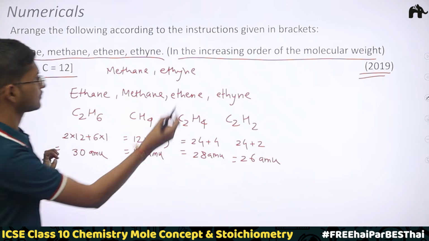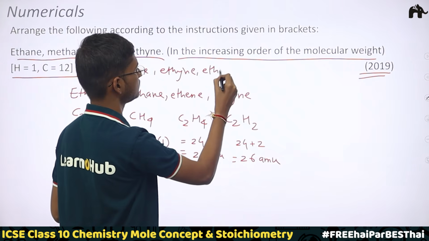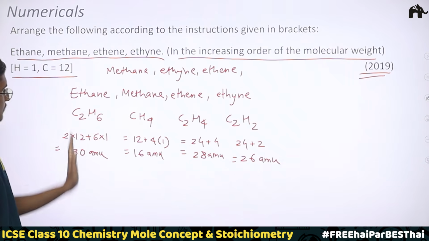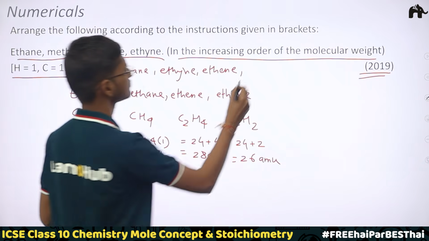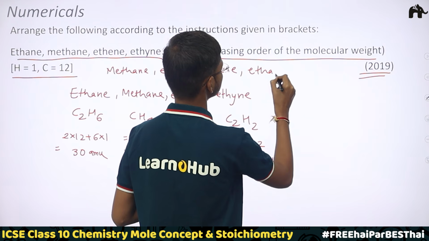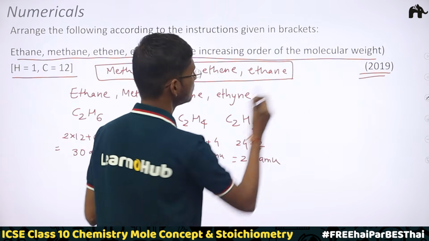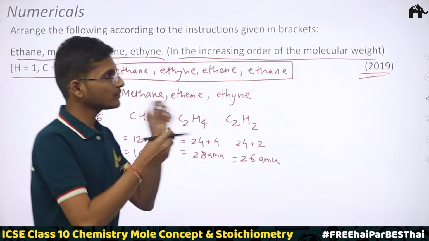And then ethene. And then more than 28 is 30. So ethane, right? That's it. We have arranged this in the increasing order of the molecular weight. Okay, so such type of questions are being asked.